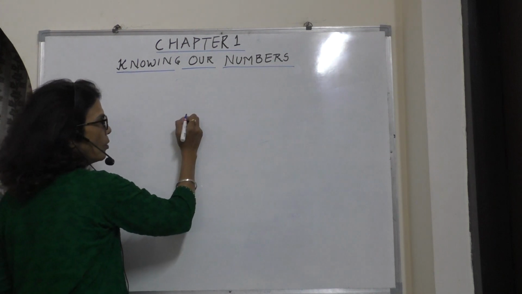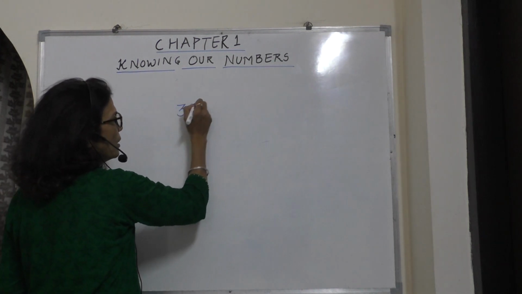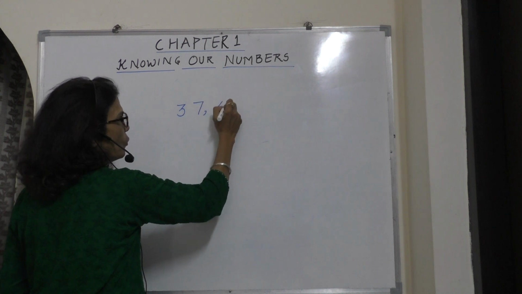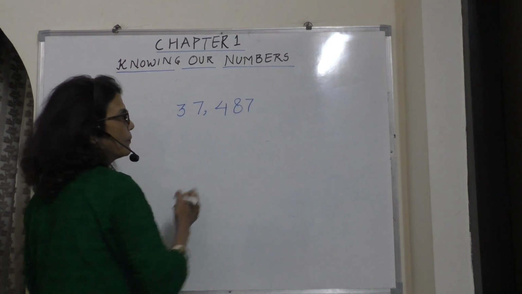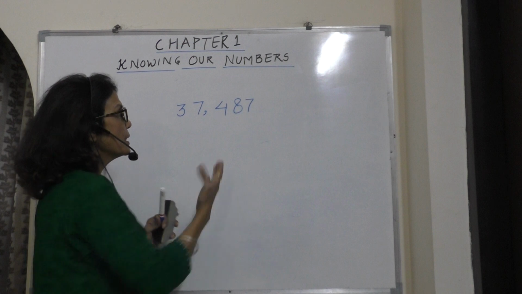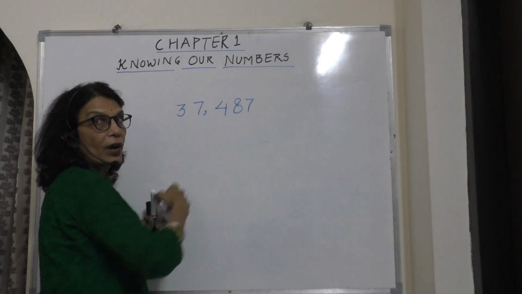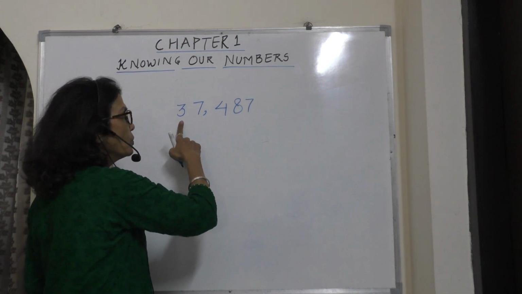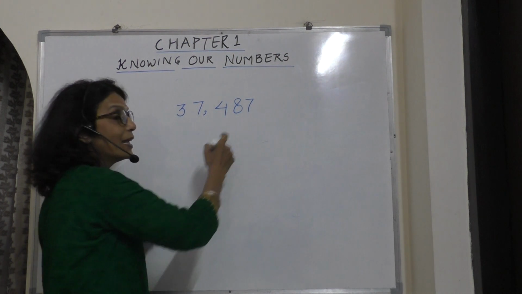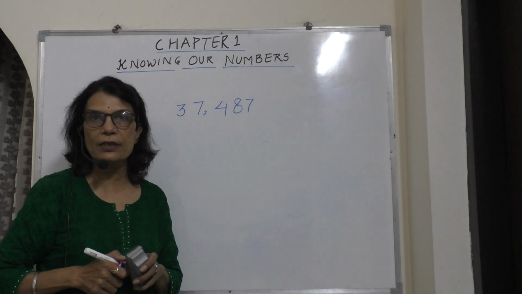I'm writing a number that is 37,487. The number system is Indian. Why? Because I have used 37,487, that is Indian number system.